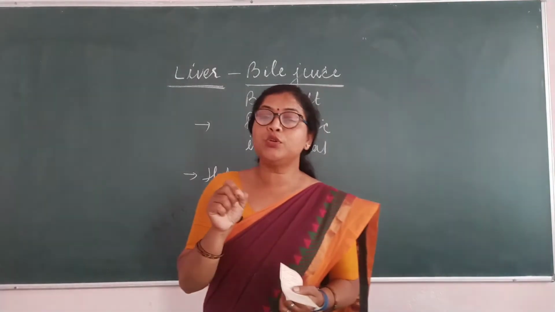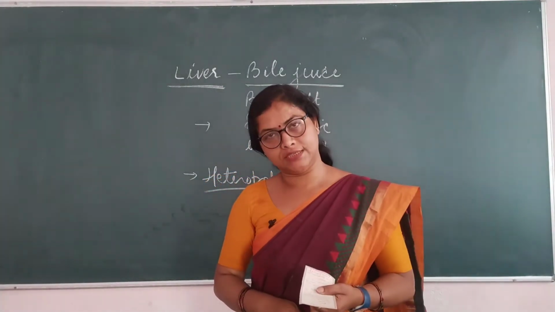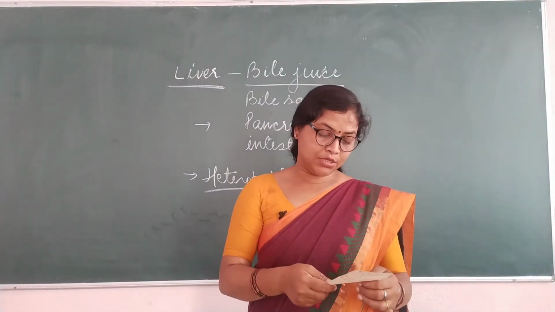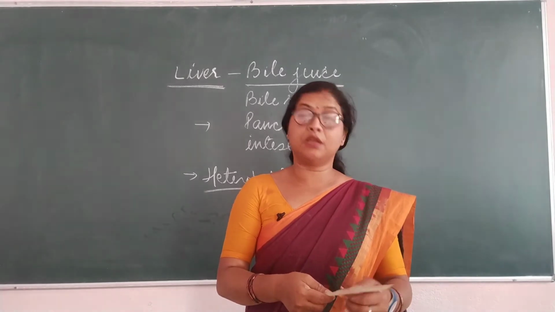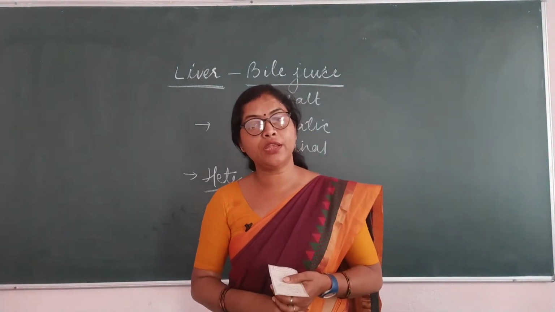So, these two colors are essential for the process of photosynthesis. The rate of photosynthesis is more. Now, there is a question about what is the function of guard cells of stomata and where it is located.